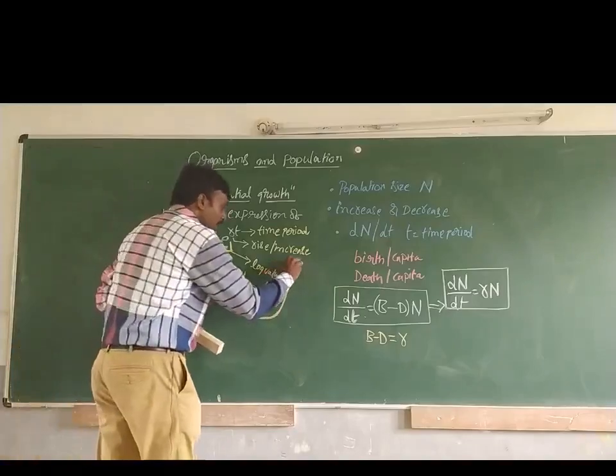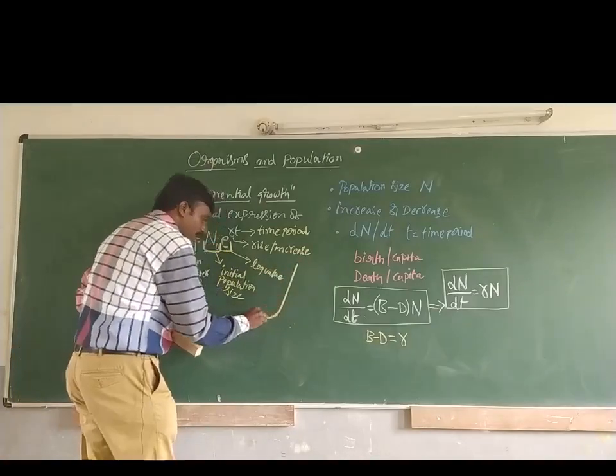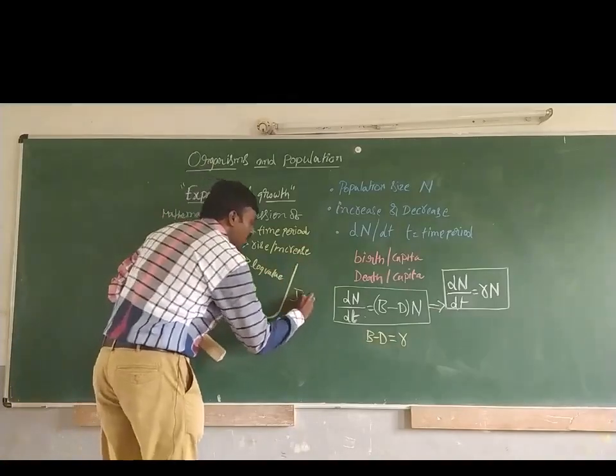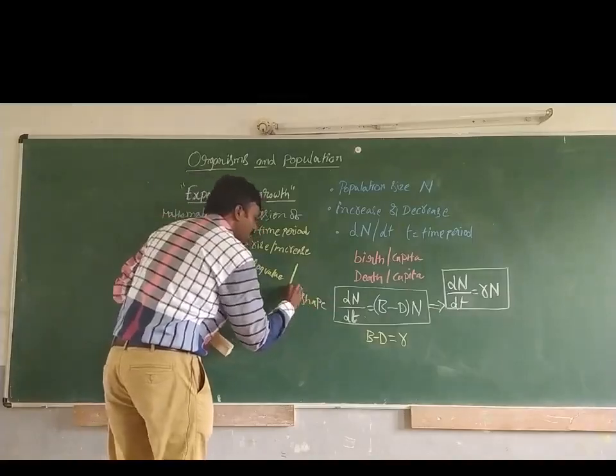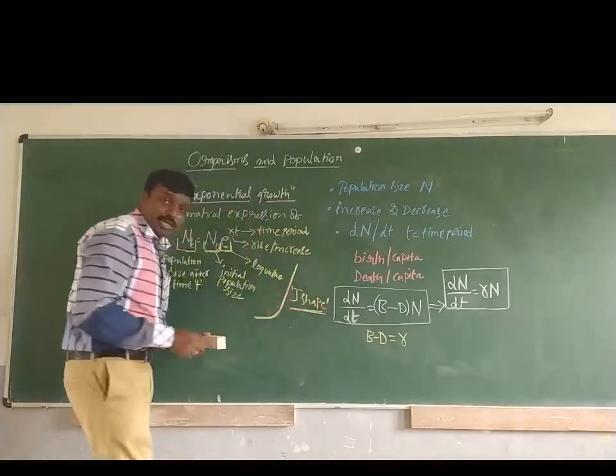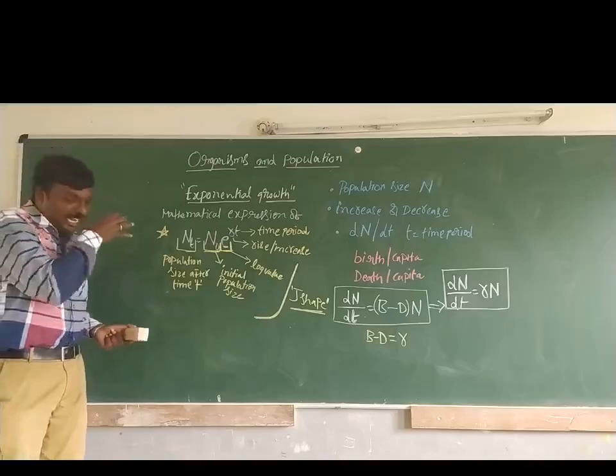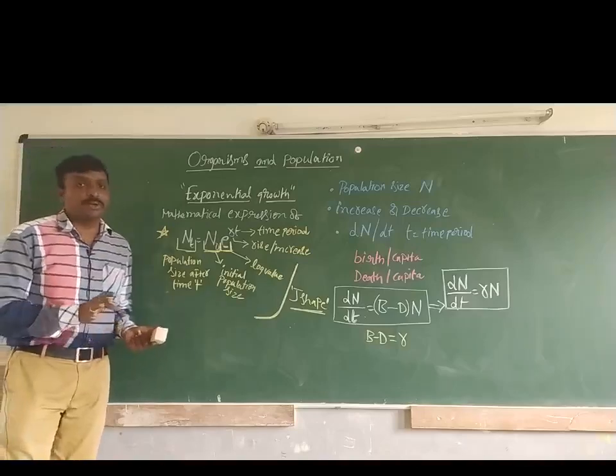That's why on the graph we observe the capital J shaped curve. So this is exponential growth.